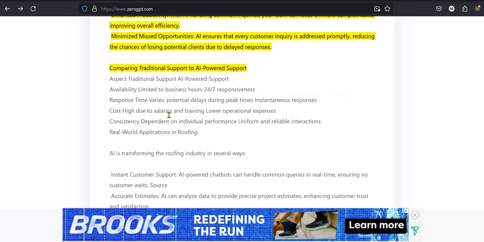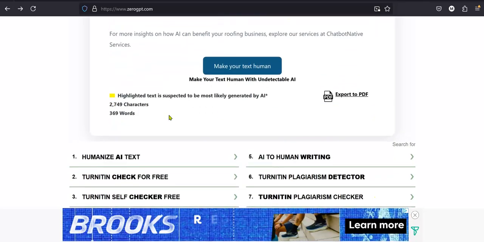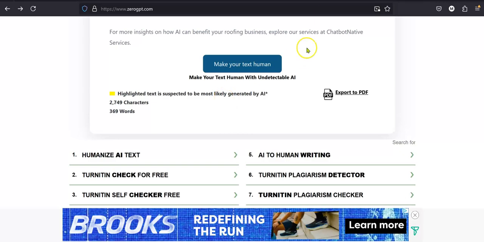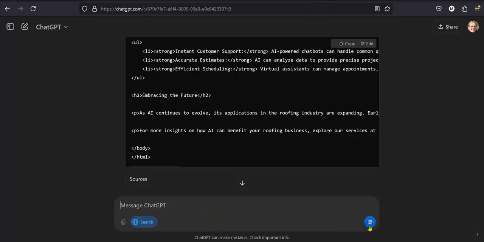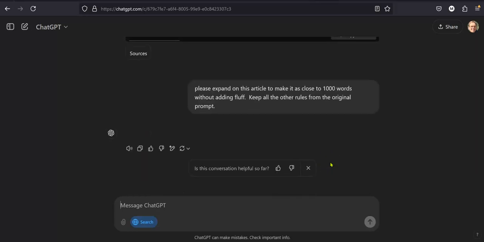63%. Yeah, so it's not as humanized for sure. There are some humanized parts in it. Again, 369. So what we want to do is come back into here and be fair. Hit that one again. Please expand. Whoops. Didn't work. So we're going to go ahead and copy this again, just to make sure that it's fair.